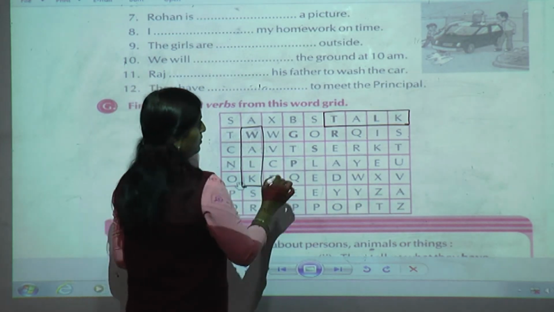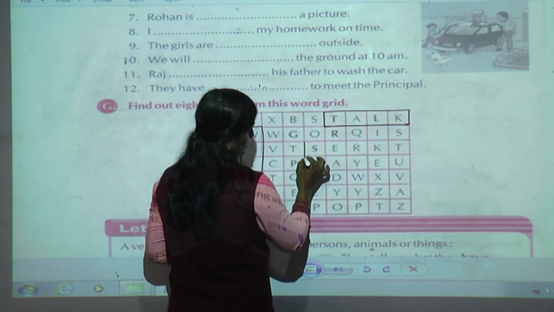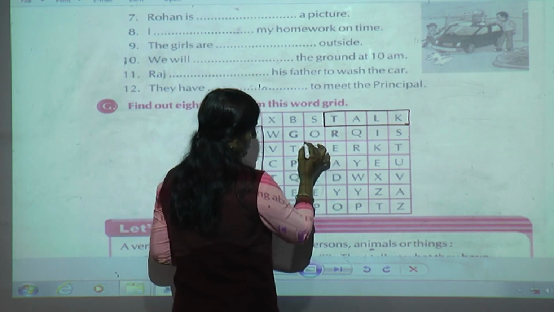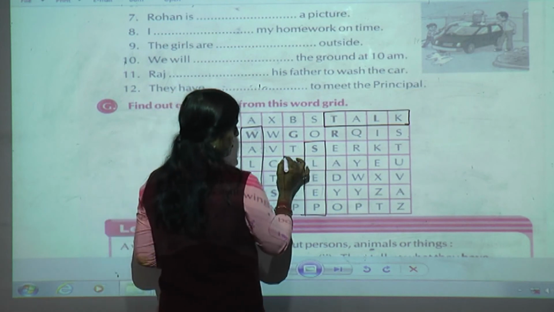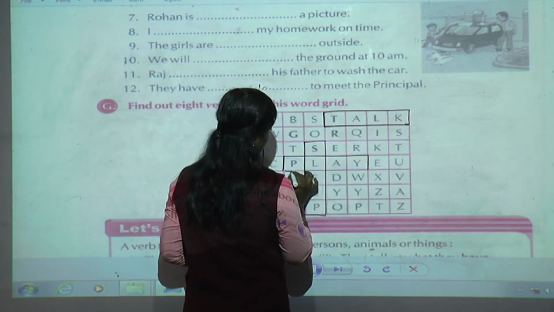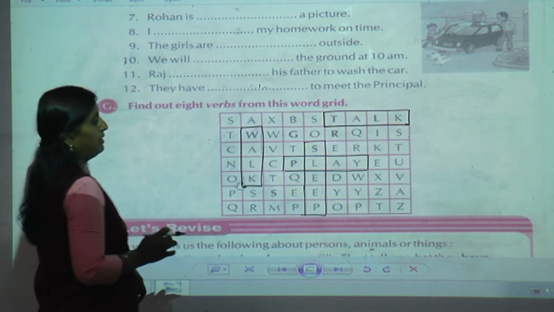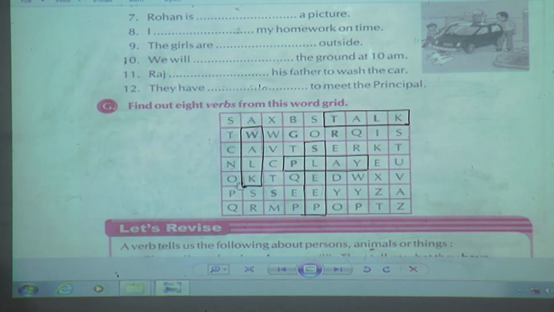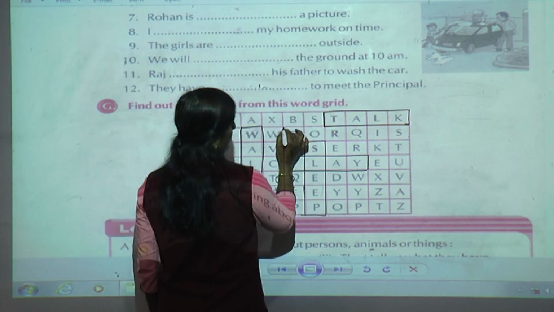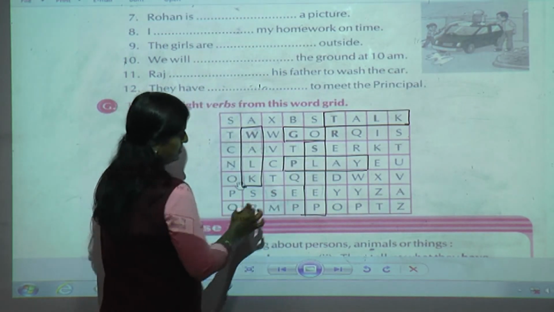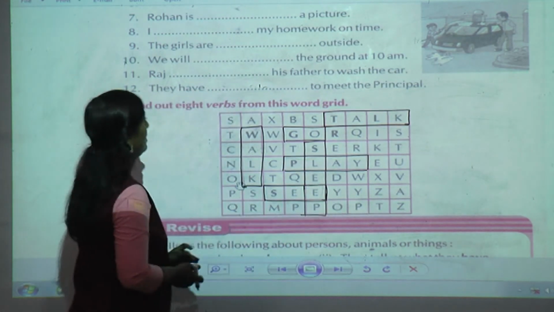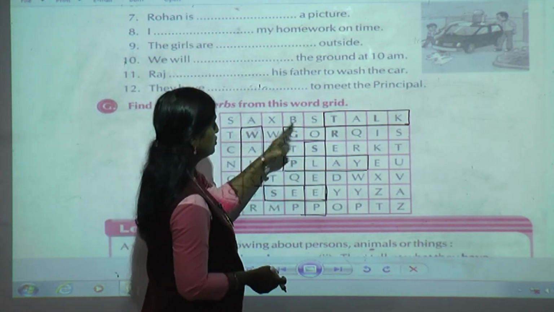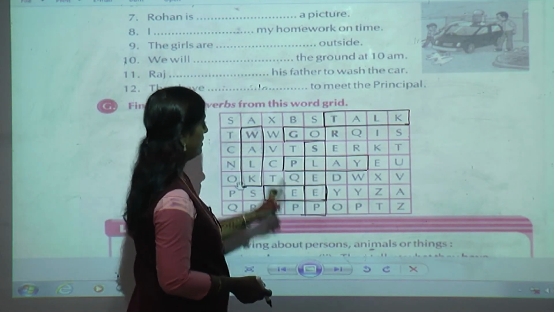Next. Sleep. Can you see a sleep? Again. Plays. How many? 1, 2, 3, 4. Still, go is there. See is there. You have to use K. 8 they have told. 1, 2, 3, 4, 5, 6.